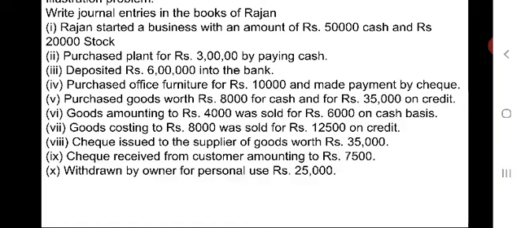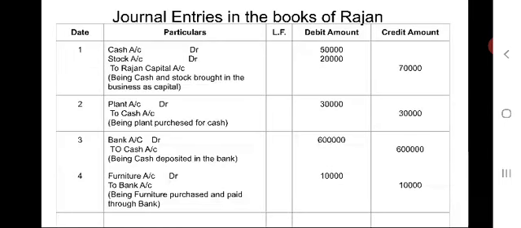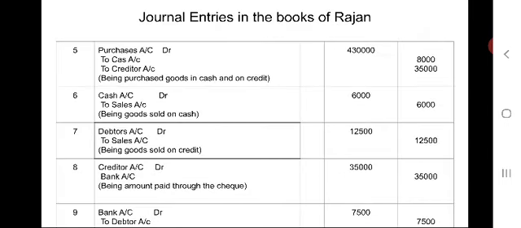Creditor is a person, comes under personal accounts. Check is nothing but asset. Check is a person, it is also a personal account, so that entry should be like this.